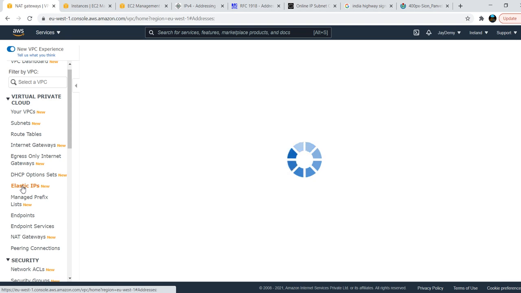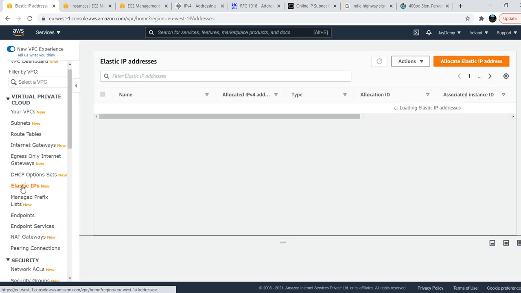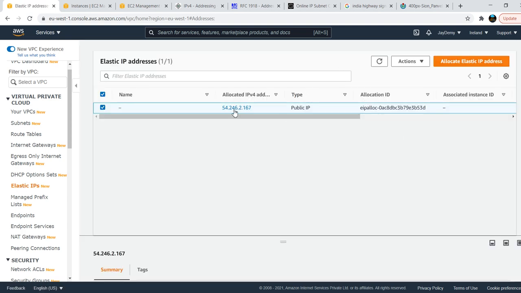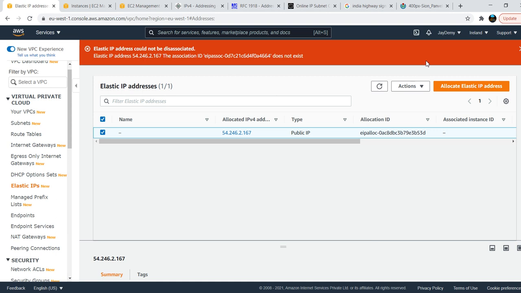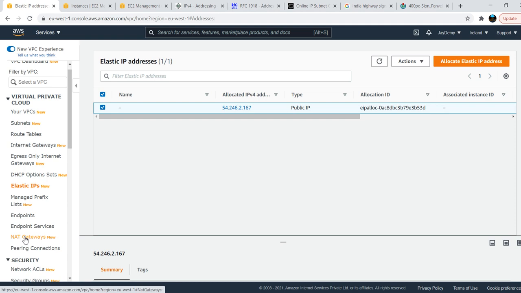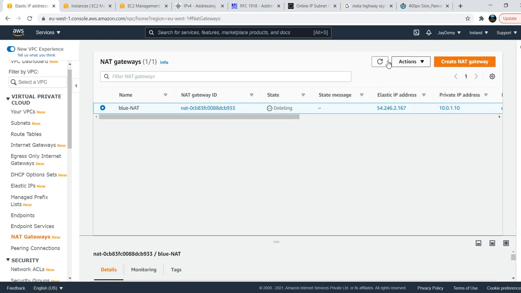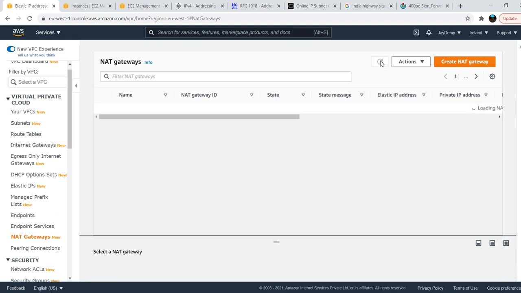If you see here, this is the elastic IP we have. Go to actions. See, the release option is not there still. You can't dissociate the elastic IP because it will give an error, as the NAT gateway is not deleted. Once the NAT gateway is deleted, then we will be able to dissociate it.